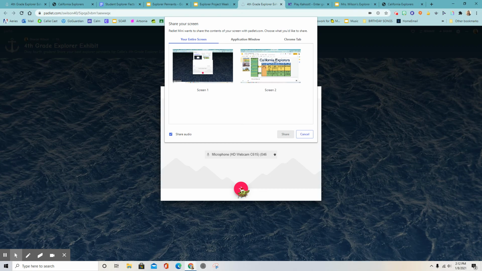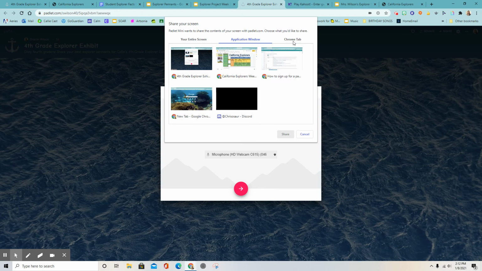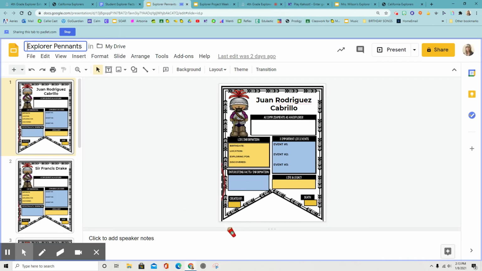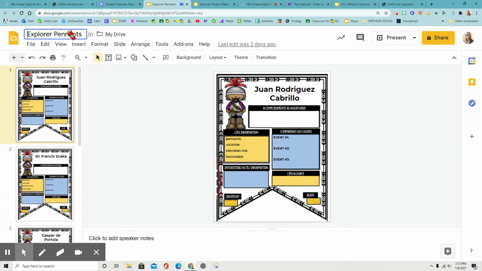And then it's going to ask you, well, which part do you want to share? Do you want to share your entire screen, which is probably better, or do you want to just share part of your screen? Okay, or do you want to show one of your windows in another area? So you could share your pennant this way. So I'm going to find my pennant. I happen to have it open. Okay, so see how it's recording my pennant, and then up in the left side it says sharing this tab to Padlet.com. All I do when I'm done is just say stop.